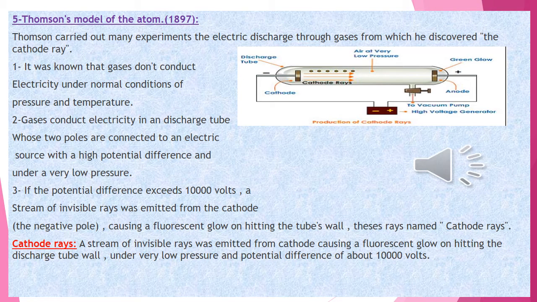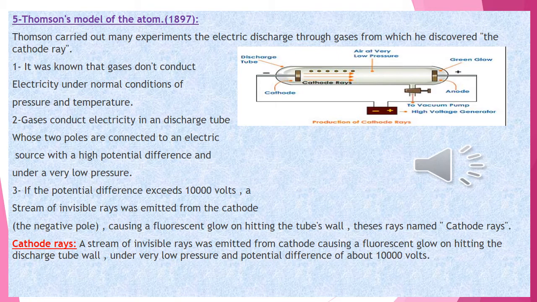Number 5, Thomson model of atom. Thomson discovered the cathode ray. It was known that gases don't conduct electricity at normal conditions of pressure and temperature. Now we want to make gases conduct electricity, so we need special conditions.